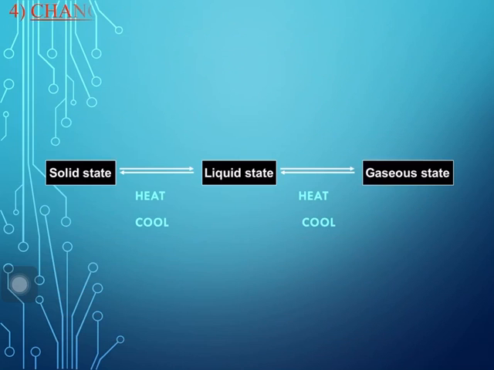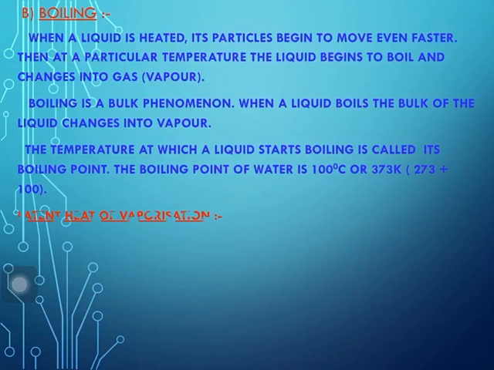Boiling is the change of a liquid into the gaseous state, and the temperature at which a liquid changes into the gaseous state is known as its boiling point. Latent heat of vaporization is the amount of heat required to change 1 kg of liquid into gas. You can see it, 100 degrees Celsius for water.